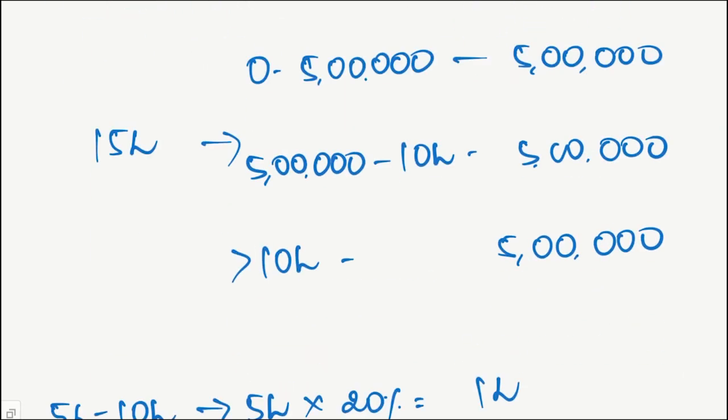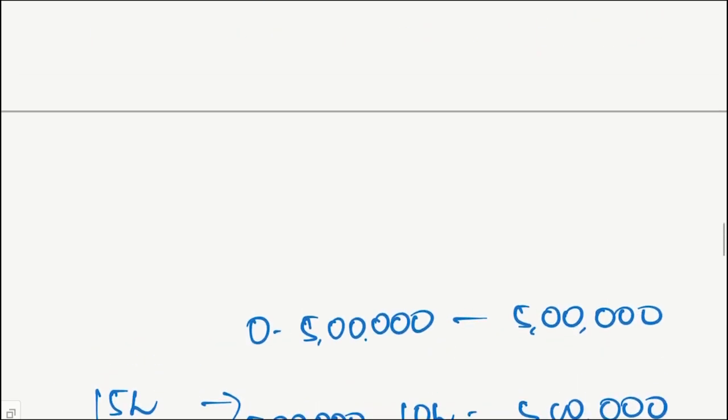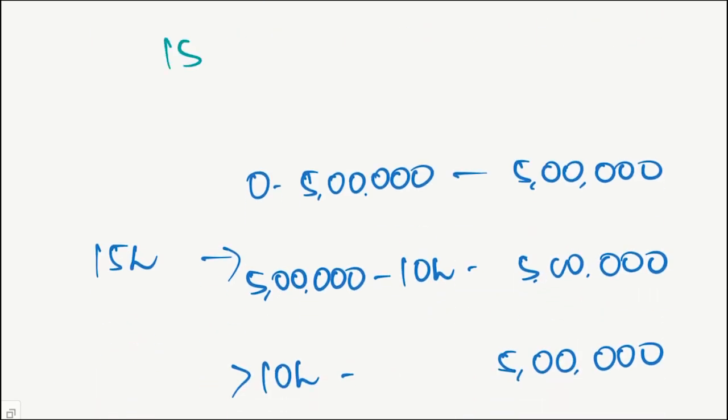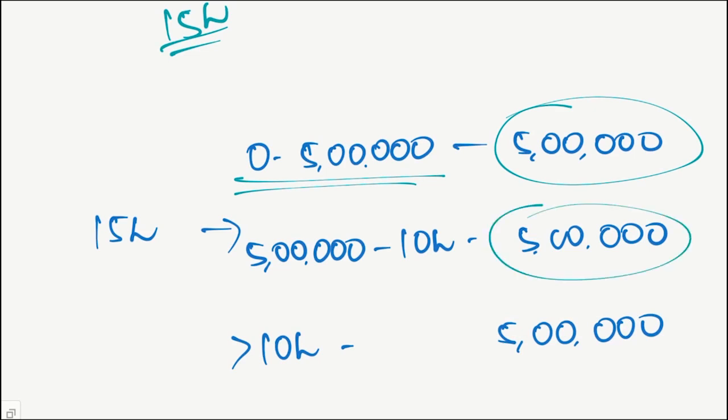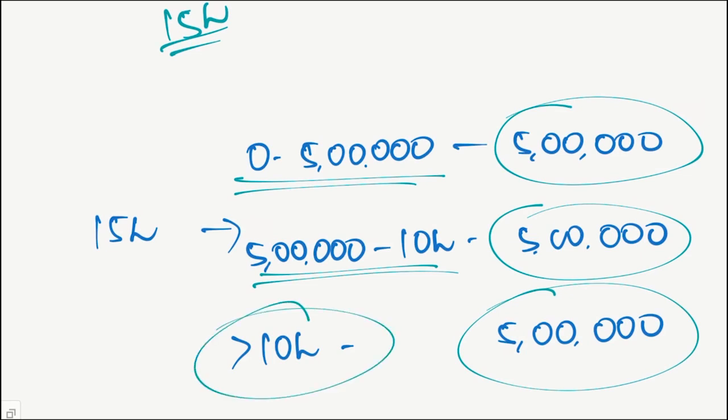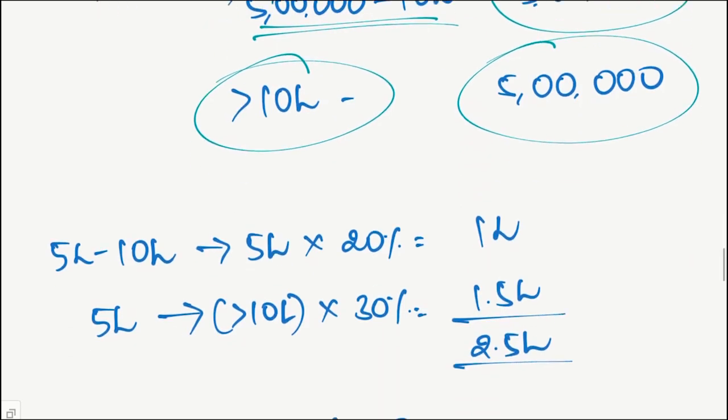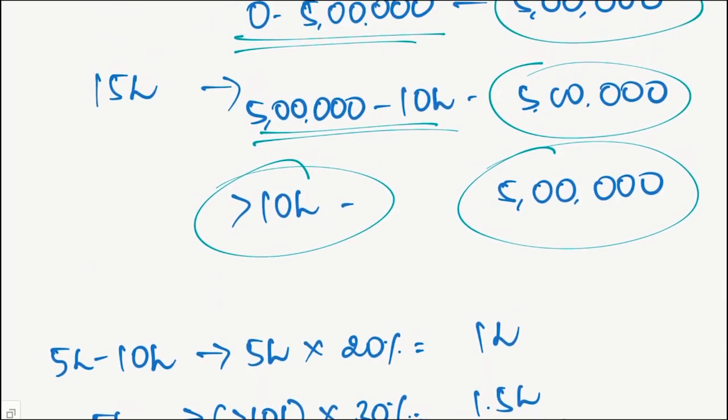Now let us look at one example wherein a particular senior citizen has, let's say, 15 lakhs of income. So in that case, what would be the tax liability of this person? Out of that 15 lakh, 0 to 5 lakhs, that is the basic exemption, covers 5 lakh rupees. The next 5 lakhs would be covered under the second slab of 5 to 10 lakhs, and the remaining 5 lakhs would come under the last slab of beyond 10 lakh rupees. So how do we calculate tax for this? Very simple. Based on the slab rates, we will check what is the amount which is coming under that particular slab and apply the tax rate.